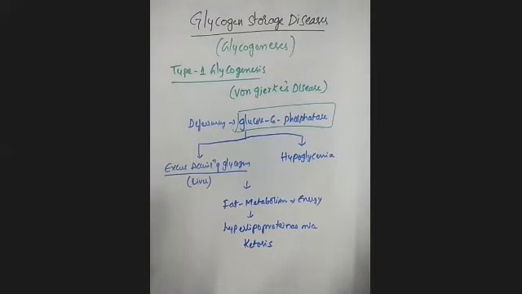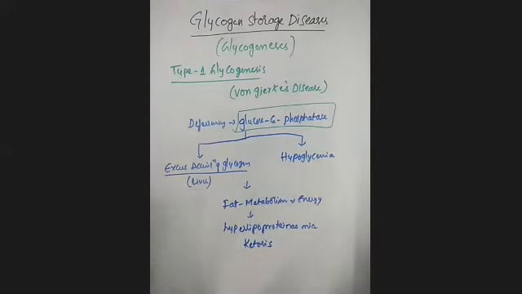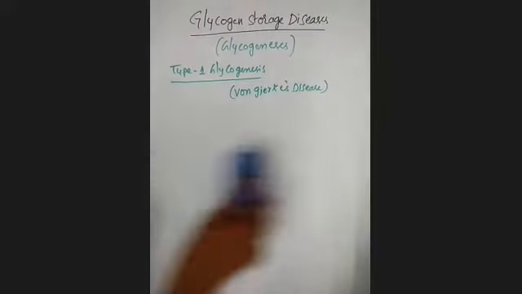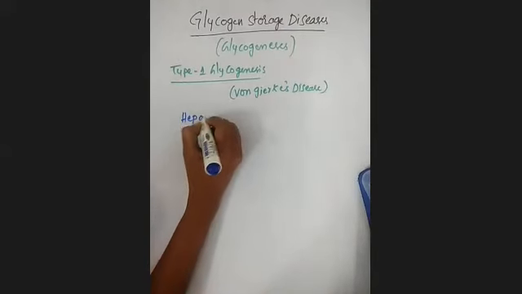That is important in this disease. Because of the deficiency of this enzyme, there will be excess accumulation of glycogen in the liver, and simultaneously you are going to observe hypoglycemia. Hypoglycemia means decreased formation of glucose from glycogen. Because of this, fat is undergoing metabolism for the energy source, which leads to hyperlipoproteinemia as well as ketosis. We'll see the features of type 1 glycogen storage disease. Mainly you are going to observe hepatomegaly. One of the important features is hepatomegaly.